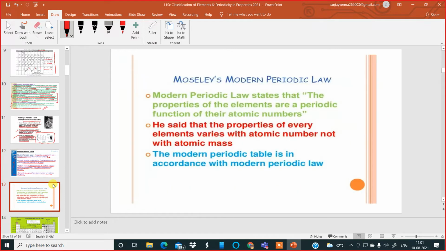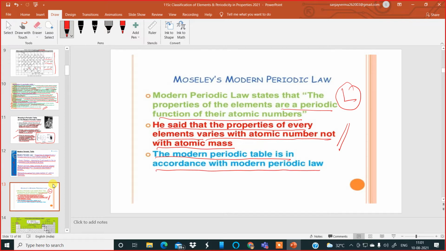Now looking at the next slide, Moseley's modern periodic law. It states that the properties of the elements are a periodic function of their atomic numbers. This you have to learn, the statement. He said that the properties of every element vary with atomic number and not with atomic mass. A very important contribution. The modern periodic table is in accordance with the modern periodic law. So Moseley's periodic law is also known as the modern periodic law today.